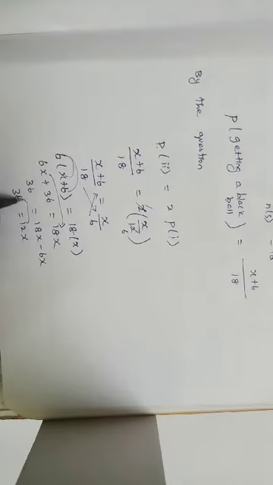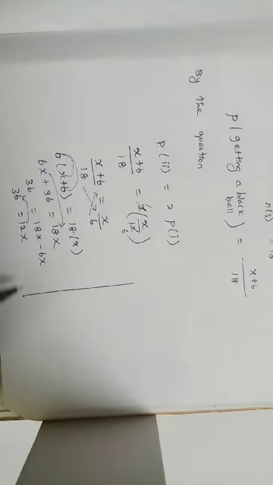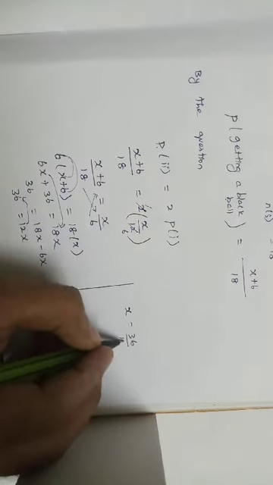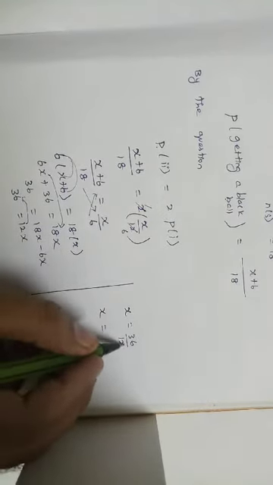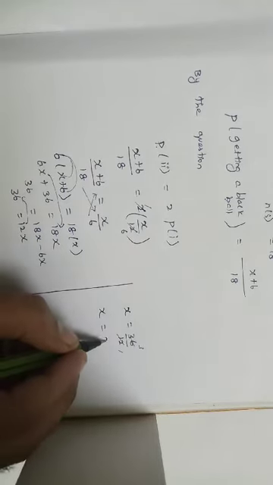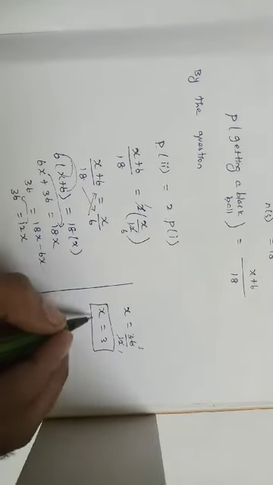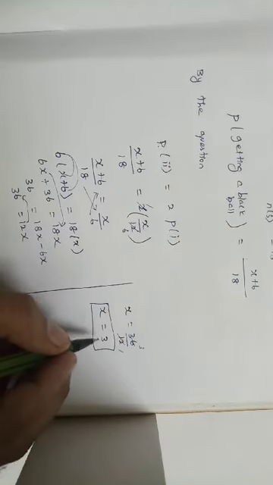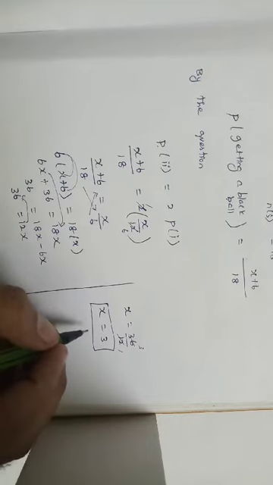Taking 12 to the LHS, multiply will become divide. So x is equal to 36 divided by 12. So x is equal to, 12 table, 1 times, 3 times. So x is equal to 3. So the number of black balls before adding is nothing but 3 balls. After adding 6 more black balls, now the number of black balls is nothing but 9.